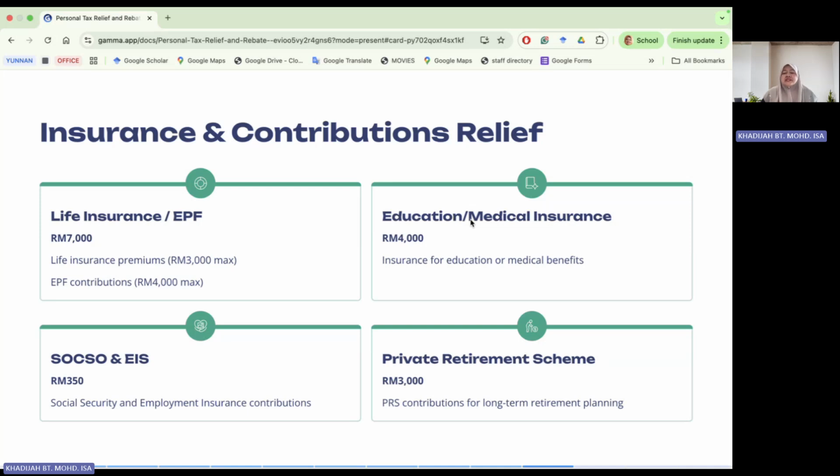And then the private retirement scheme, PRS. This one is an additional retirement scheme on top of the EPF. This one is voluntary, but if you contribute to the private retirement scheme, you can claim up to 3,000 ringgit. So this is optional, but we suggest that taxpayers contribute to this, because the government wants taxpayers to contribute to this scheme for protection.